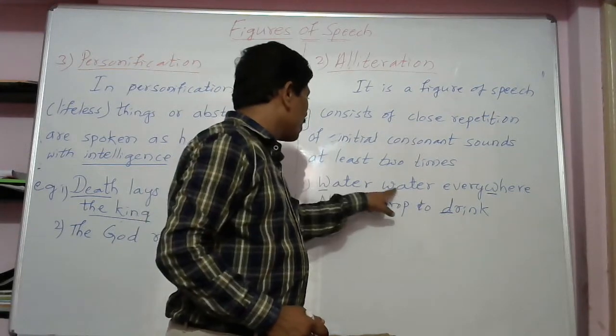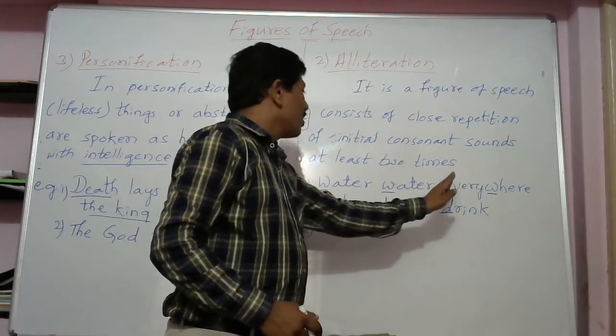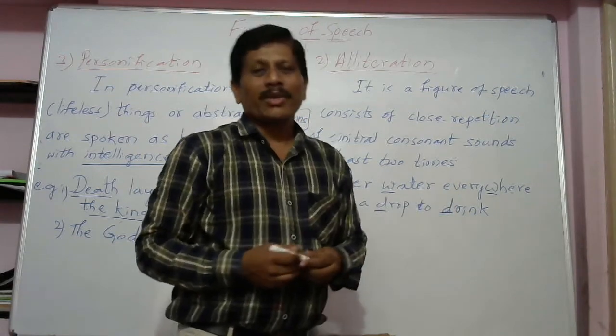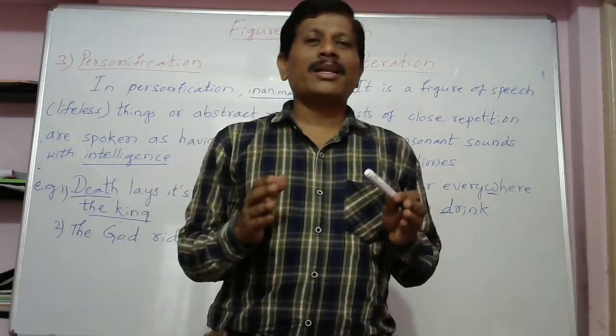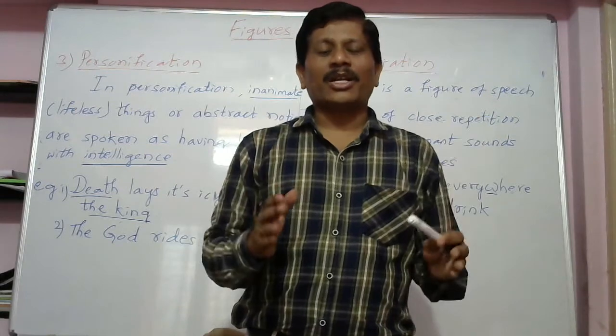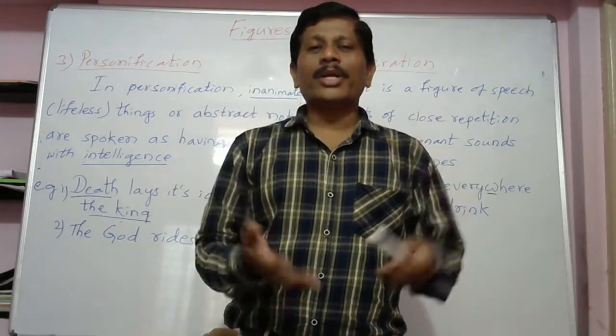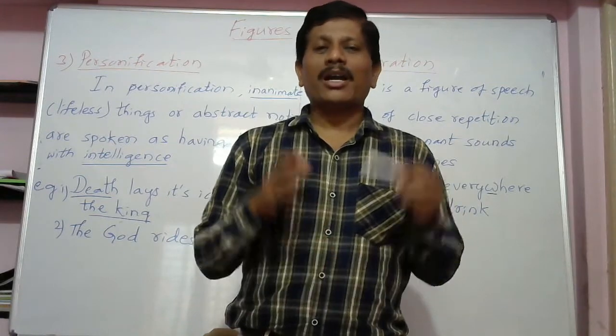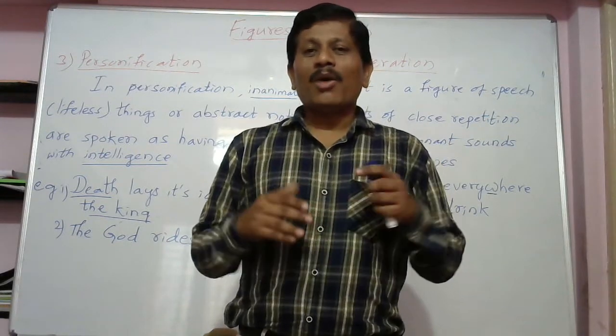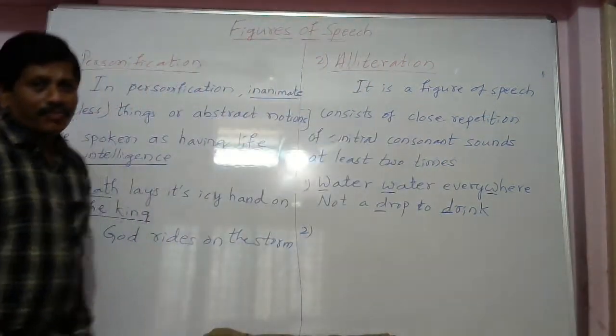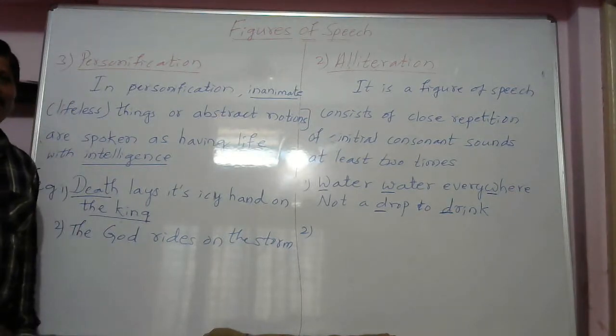These are consonant sounds. If such kind of sentence we find, you must come to the conclusion that it comes under alliteration. To give more stress and more and more beauty to the language, figures of speech are used. Please pause our video and note down this.